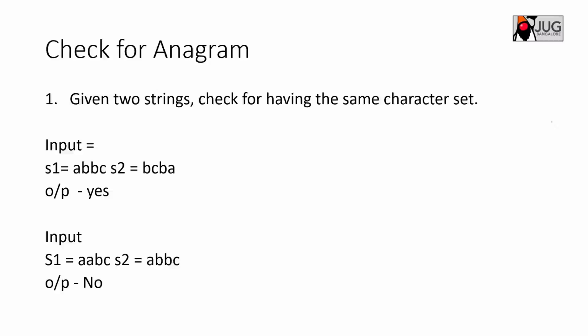What you can do is sort the strings and then check whether s1 is equal to s2. Anyway s1 is already sorted, and if you sort s2 also, it becomes ABBC, and then if you compare s1 and s2, it is true. This is a naive approach. Comparison is a constant operation, but sorting will take big O of n log n, which we already discussed. Can we do it in a much better way?